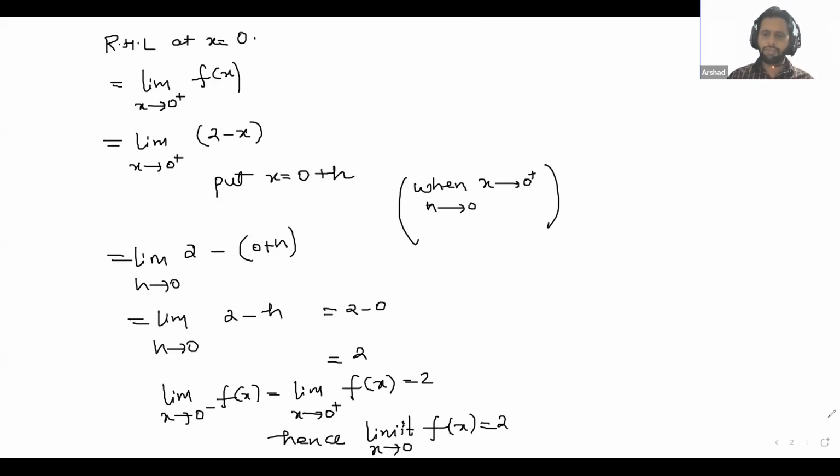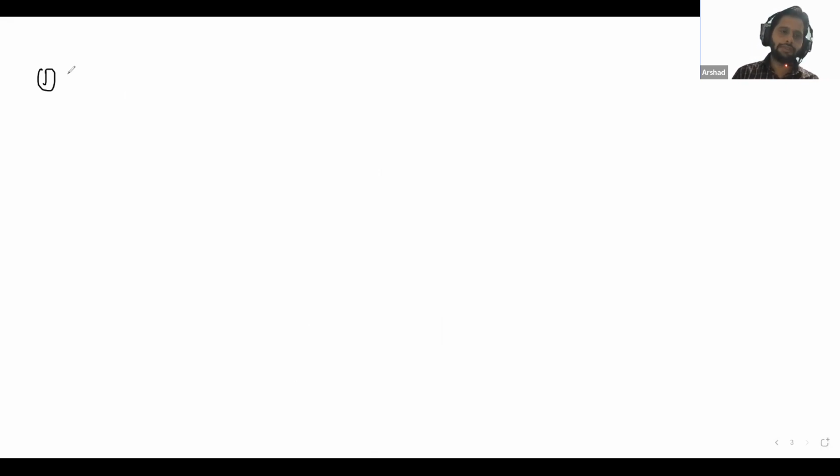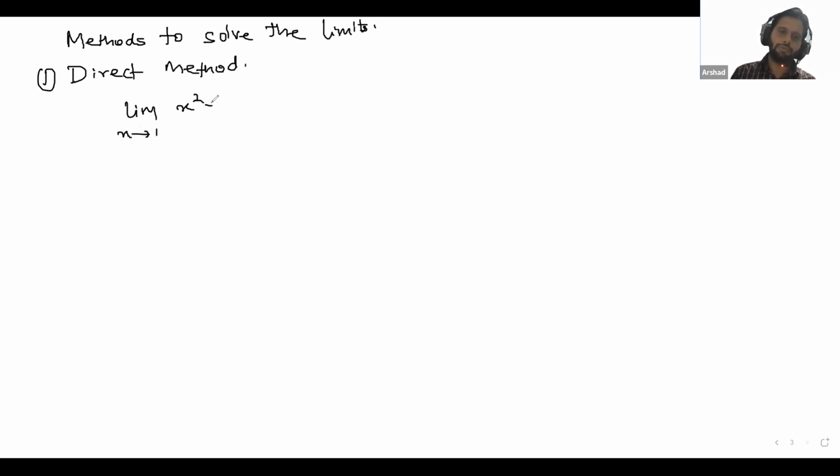So just give me 2 minutes. I will just revise the topic which we did in the last class. Methods to solve limits. First is the direct method. Noma, in the direct method, we just put the limit directly. For example, x squared plus 2, limit x tends to 1. Just put this limit, you will get 3. If you can put the limit in the function and you get a real number, then it is fine. That is the final answer.